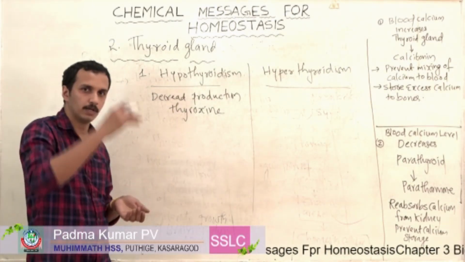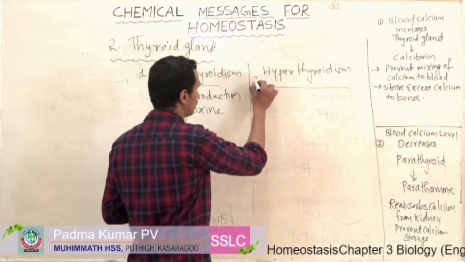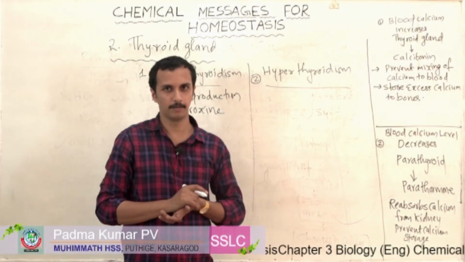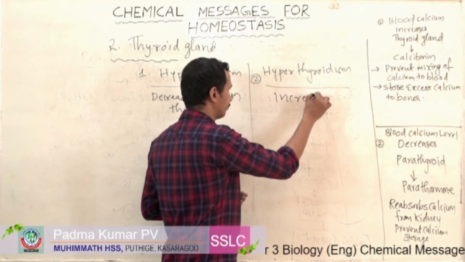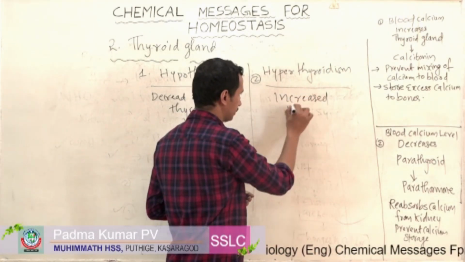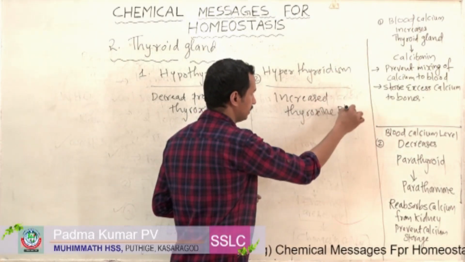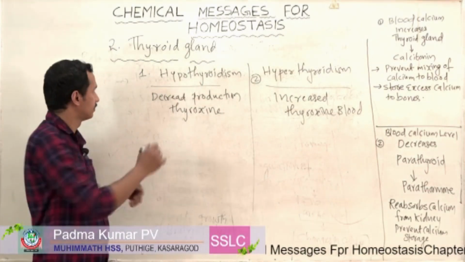Hypo means lower, a decreased quantity of thyroxine. Hyper means there is an increased level of thyroxine in our blood. An increased level of thyroxine in blood leads to a condition known as hyperthyroidism.